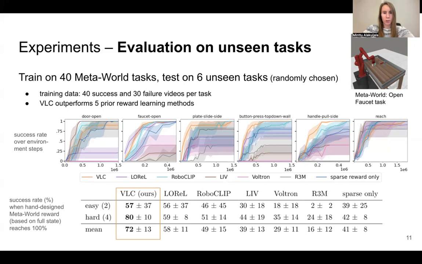We group the tasks into easy and hard sets according to how long policy training with MetaWorld's hand design reward, which is based on the full simulator state, needs to solve the tasks. In the table, the success rates are sampled at the training length at which the hand design reward solves the task, to obtain a single number summarizing the curves. We also find that none of the reward models are able to successfully solve the tasks without the inclusion of the sparse reward.